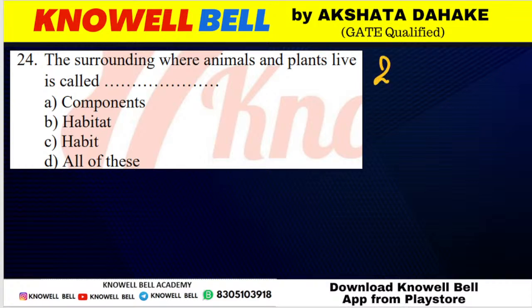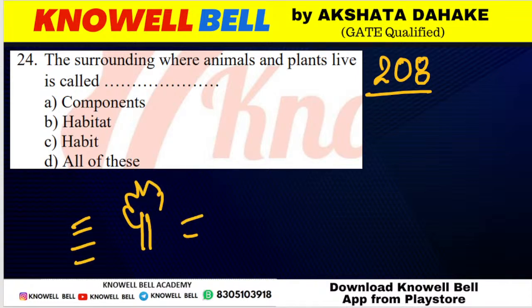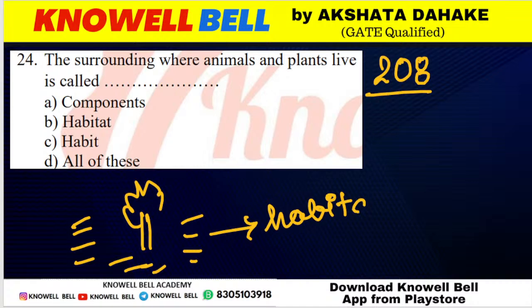Okay, the next question, question number 208. The surrounding where animals and plants live is called component, habitat, habit, or all of these. So let us say we have this plant, and the whole surrounding of this plant, what are we going to call this? Good morning Kavya. This will be called the habitat. Like right now we are living, so our surrounding environment is called our habitat.